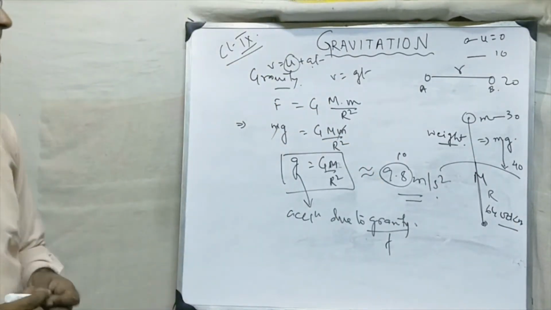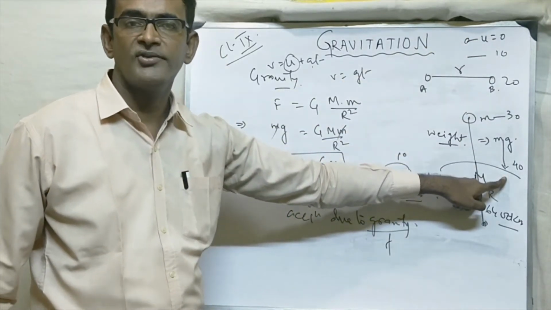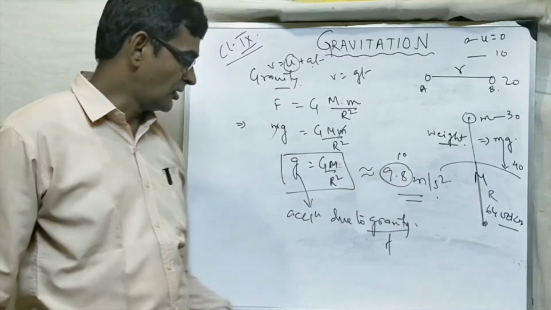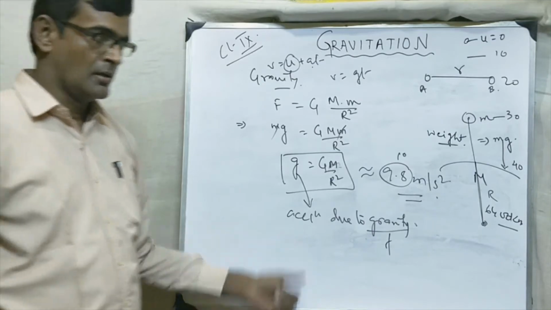So what we can see? The speed of the body is constantly increasing. Velocity of the body is constantly increasing. Why? Because of the acceleration due to gravity. Okay? So this is clear.